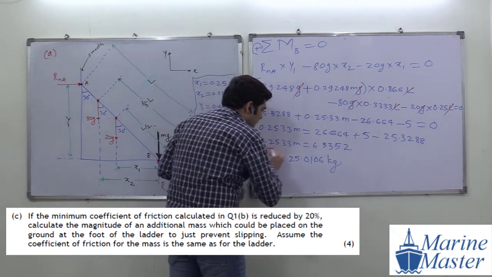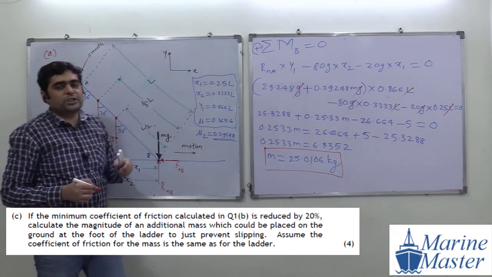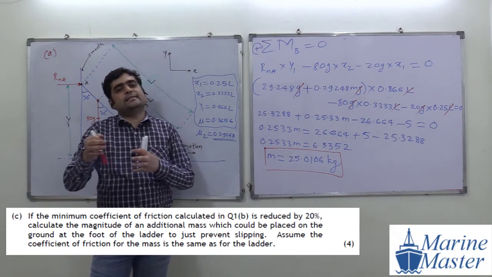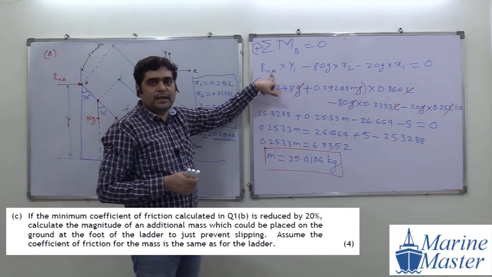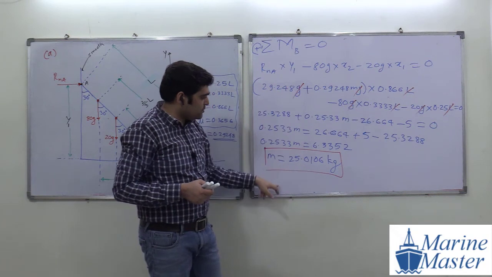So this is the additional mass we have to place here when our coefficient of friction is reduced by 20%, so that the ladder will not slip. Are you getting my point? Please everyone write this down. Up to this expression we have written already. Start writing down from this point, everyone.